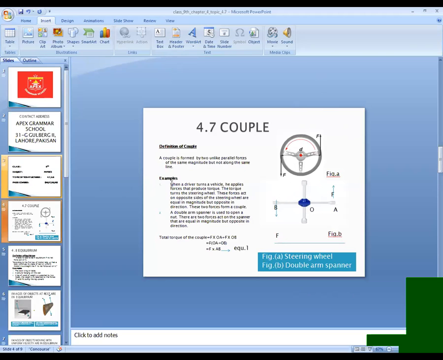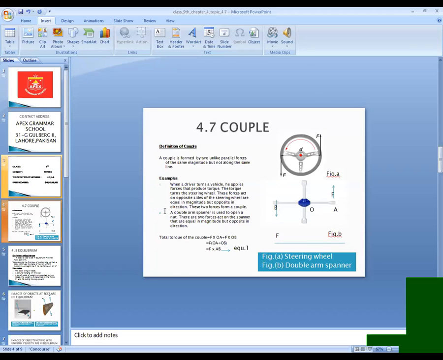So I discussed the driver. When a driver turns a vehicle, he applies forces that produce torque. The torque turns the steering wheel. These forces act on opposite sides of the steering wheel and are equal in magnitude but opposite in direction. So their direction is different, but if one is 2 Newton, the other will also be 2 Newton. The magnitude will be the same.